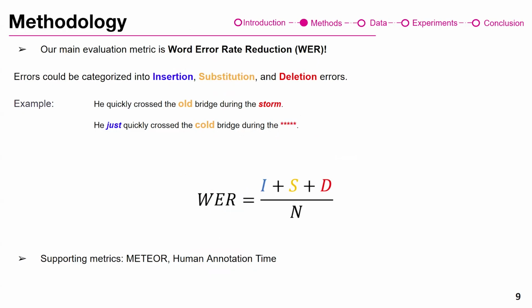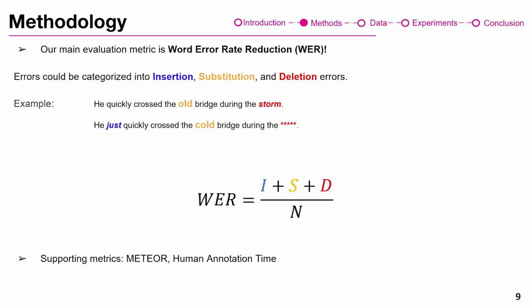To evaluate the approaches, we used word error reduction. It was our main metric. In order to explain it, I first need to categorize errors. So we can categorize errors into 3 groups of insertion, substitution, and deletion, which are shown here. I think they are pretty obvious, but insertion would be just adding some hallucination, some random word. Substitution is changing the word, and deletion is not including it.